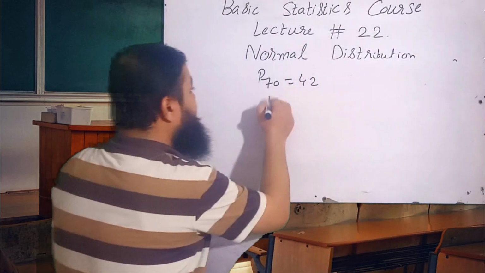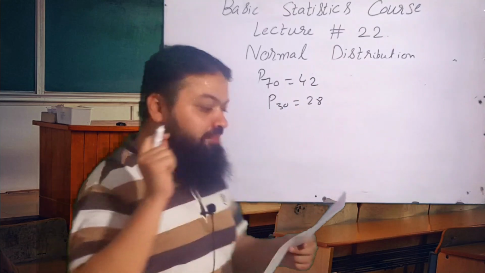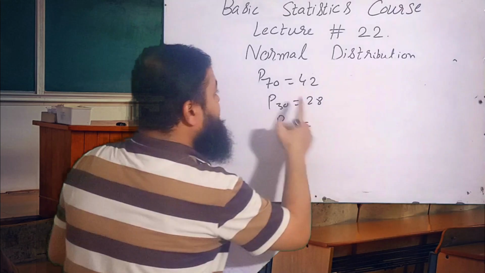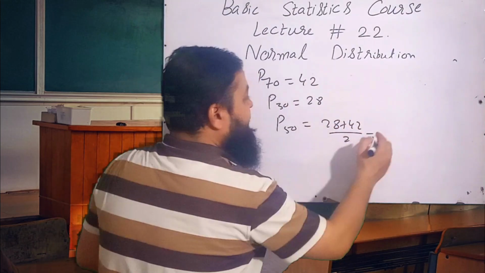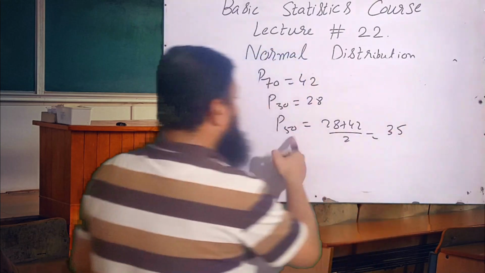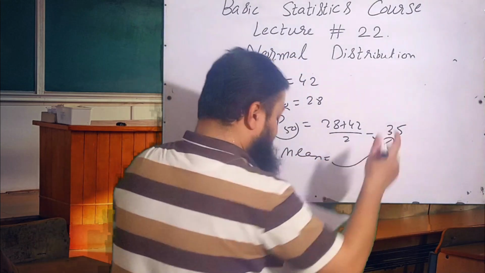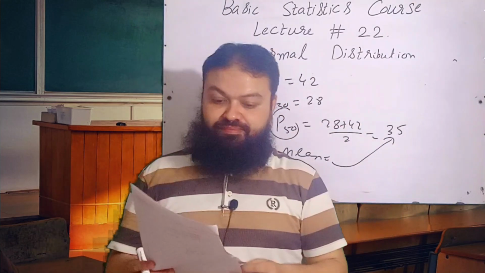It is P30. What is the mean of the distribution? We know P50 will be equal to 28 plus 42 over 2, and that will be 35. And P50 is also equal to the mean in the normal distribution. Mean is also equal to 35. 35 is the correct option in the exam.